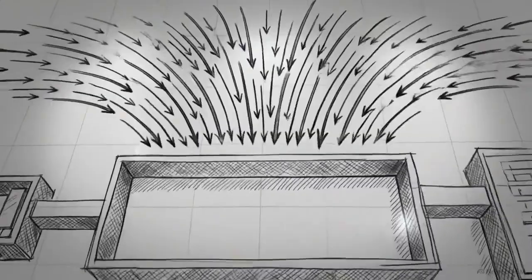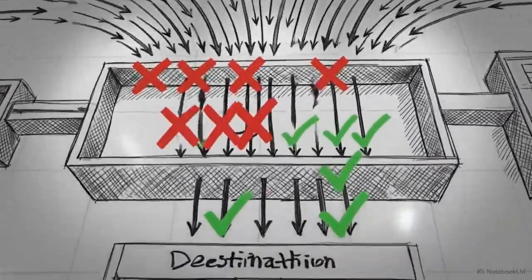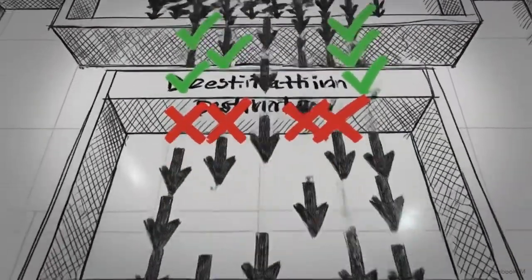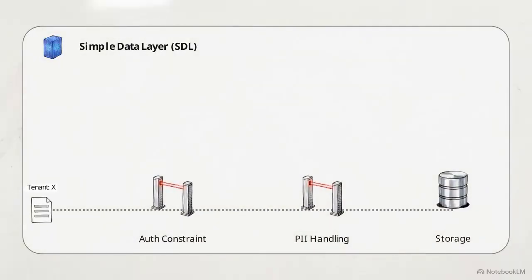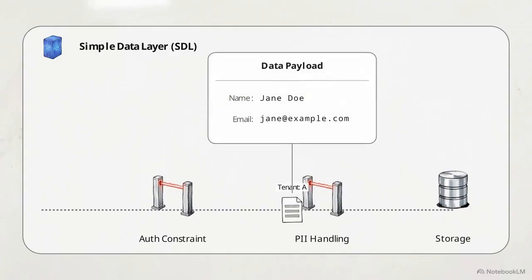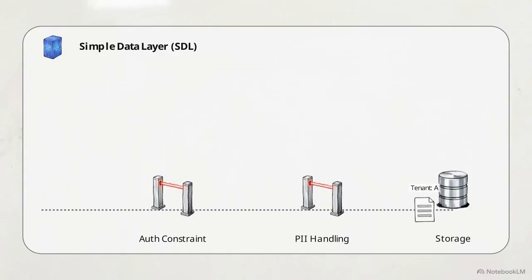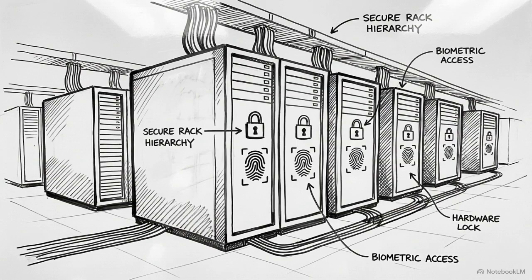By funneling all data mutations through a single abstraction, SDL acts as a mandatory checkpoint, enforcing platform security and data compliance policies. Tracing a query into the SDL pipeline, it hits an authorization constraint gate comparing credentials against tenant identifiers. Unauthorized queries are rejected, preventing destructive updates. Approved requests pass to a PII handling gate, where sensitive fields receive field-level encryption for strict GDPR compliance. Embedding governance directly into the persistence abstraction ensures compliance is enforced at the storage level, removing the risk of developer oversight.